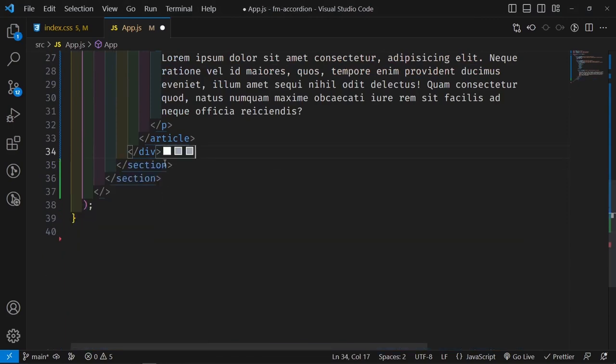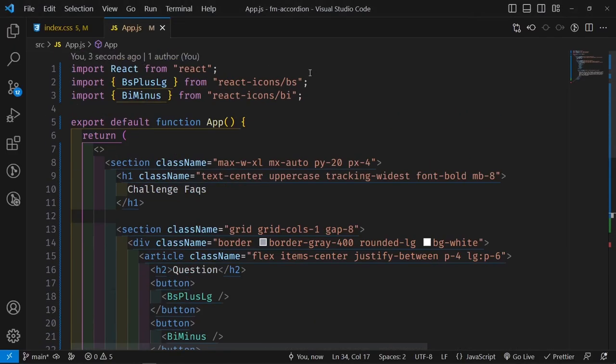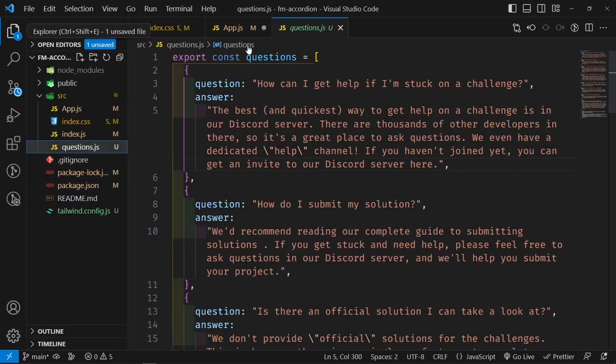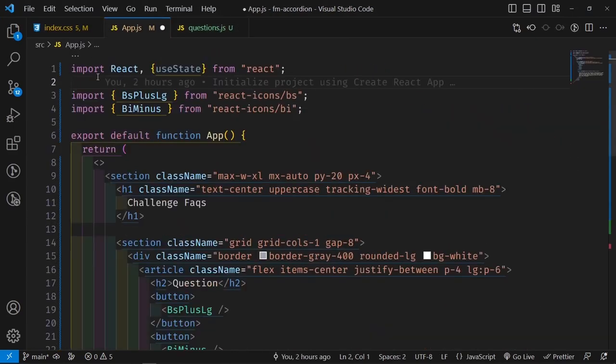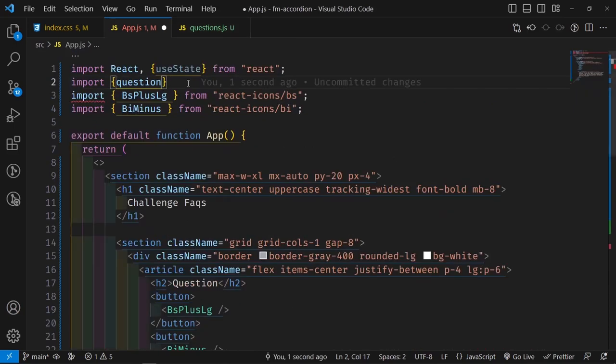I can remove it, and then now we can begin to set up our state values. So we're going to import useState from React, and remember the questions data that we had, so this one's right here. We want to also import it so that we can use it inside our app.js. So I'm going to say import questions because it is a named export, so when we're importing it, we also import it inside curly brackets. So import questions with an S from questions, there we go.